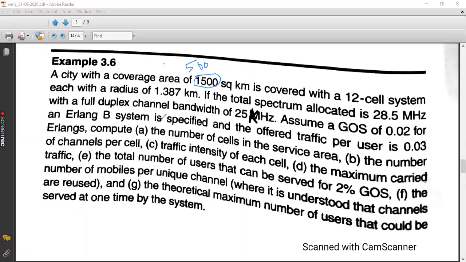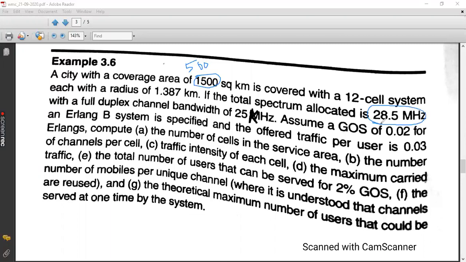Then the total allocated spectrum is 28.5 megahertz. Altogether, the entire spectrum is of wide frequency range, which is of 28.5 megahertz. Means your channel will be allocated from this spectrum.